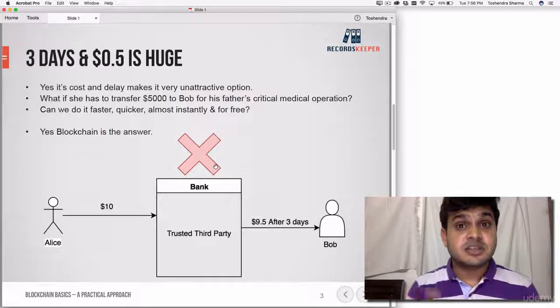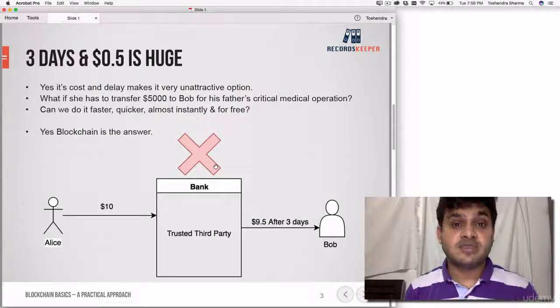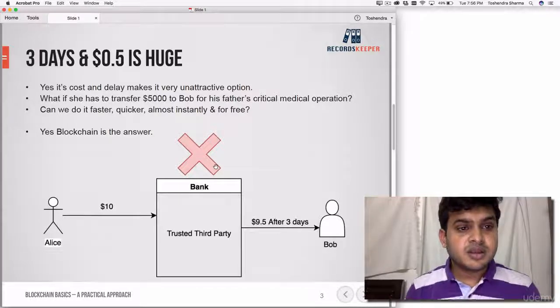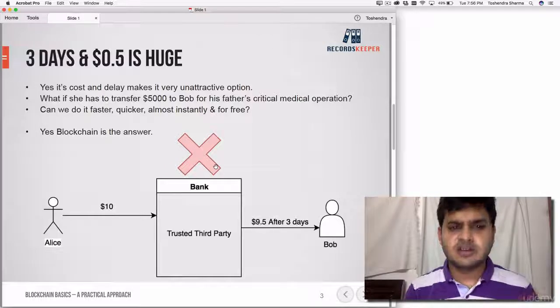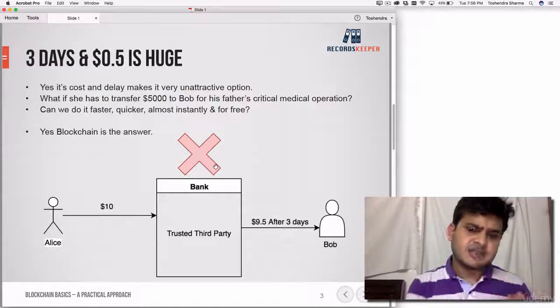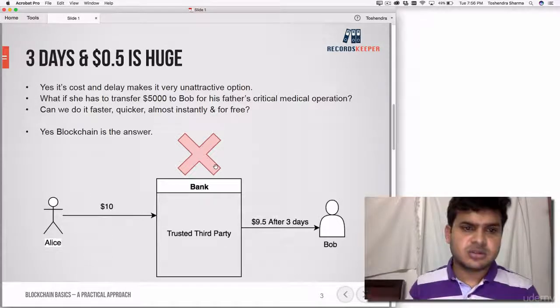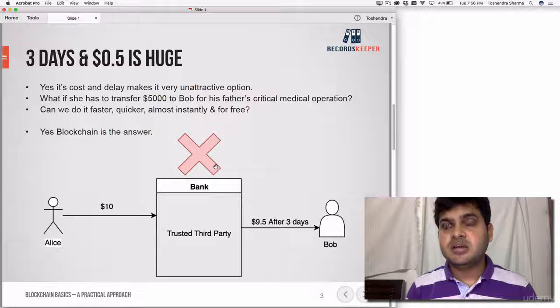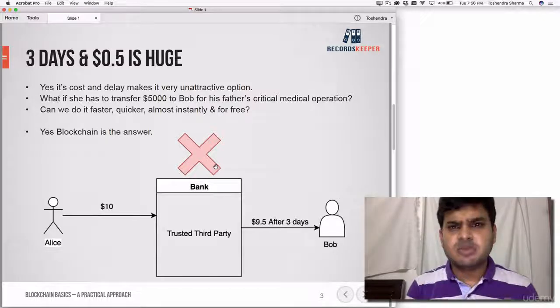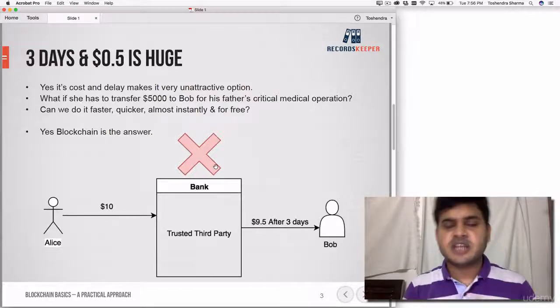And also the commission that the third party will charge will be huge, because now we are talking about $5,000, not just $10. So is it possible to make it quicker, faster, and almost instant without any additional cost? Is it possible that I can transfer $5,000 and he'll receive the $5,000? The answer is yes, through the blockchain, right? Examples would be Bitcoin or Zcash or Ethereum.